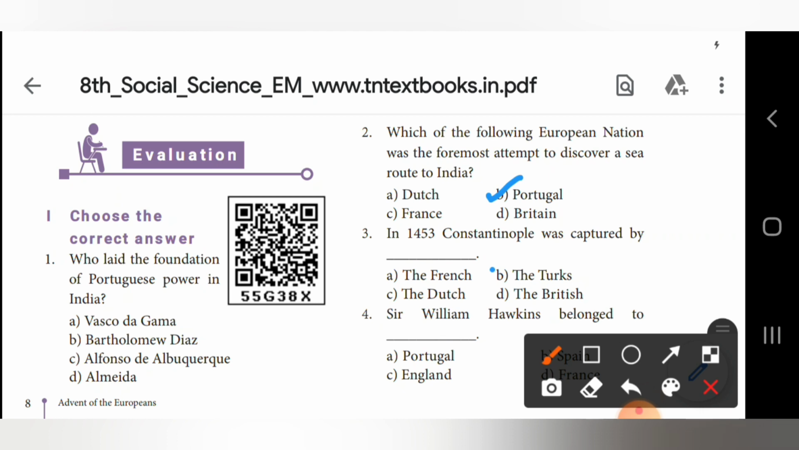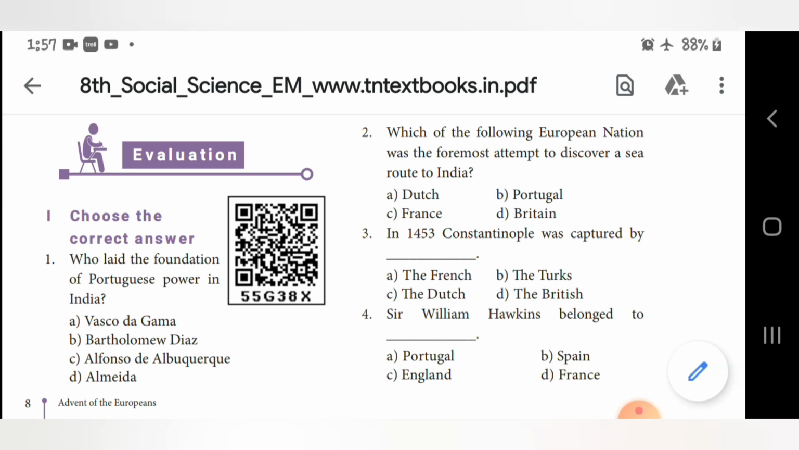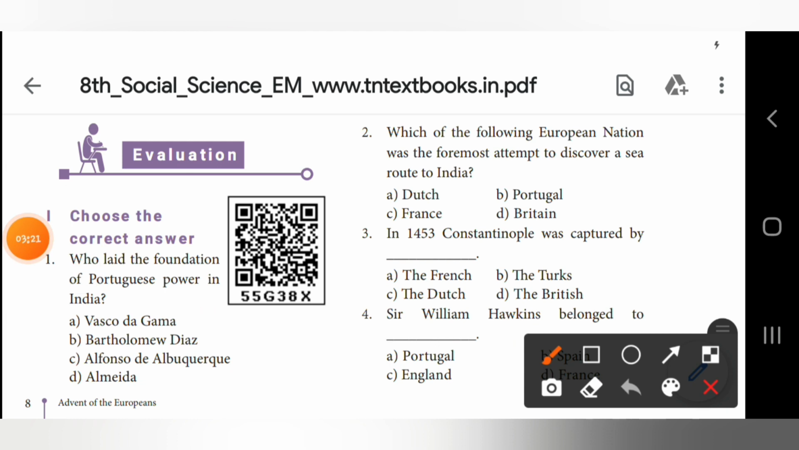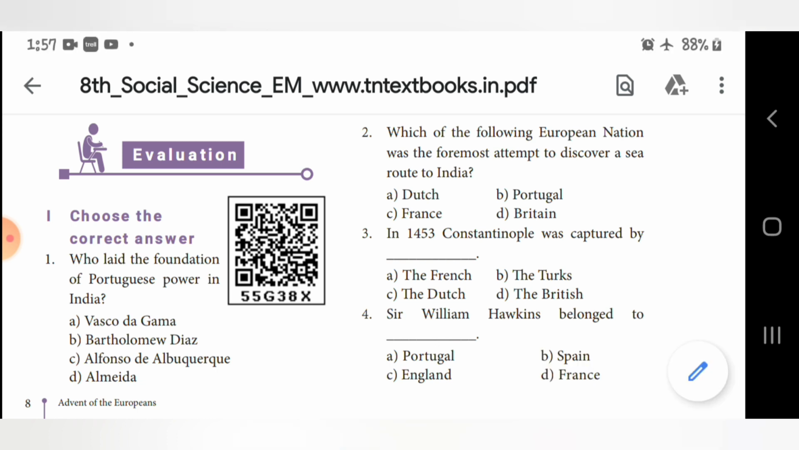Third one, in 1453, Constantinople was captured by whom? The answer is B, the Turks. Fourth one, Sir William Hawkins belonged to dash. The answer is C, England. Sir William Hawkins belonged to England.